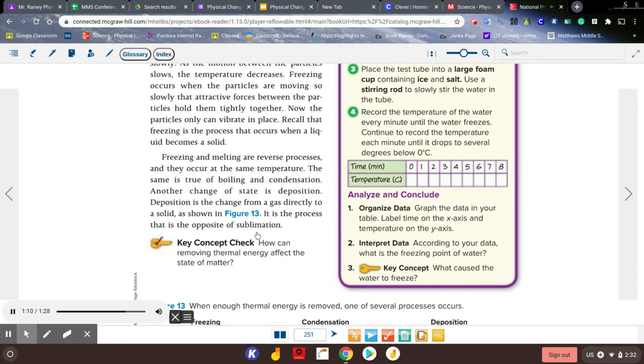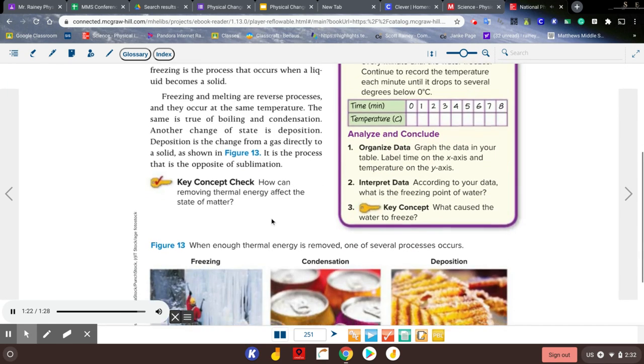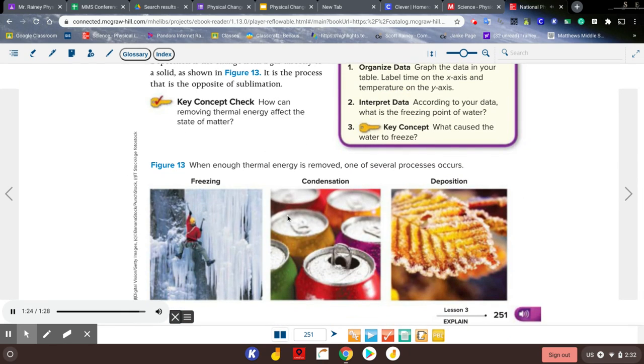Another change of state is deposition. Deposition is the change from a gas directly to a solid, as shown in Figure 13. It is the process that is the opposite of sublimation. Key concept check. How can removing thermal energy affect the state of matter?